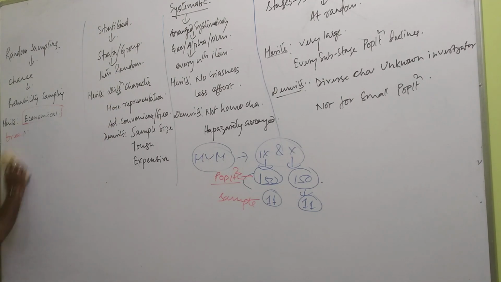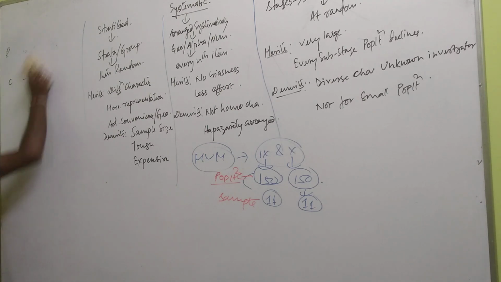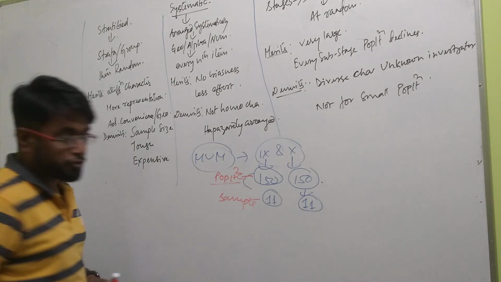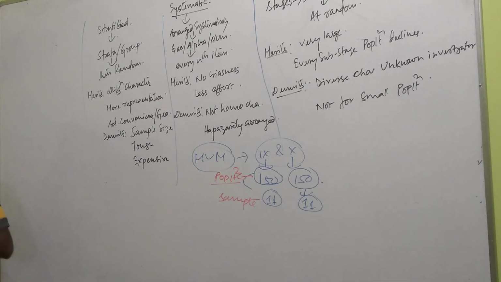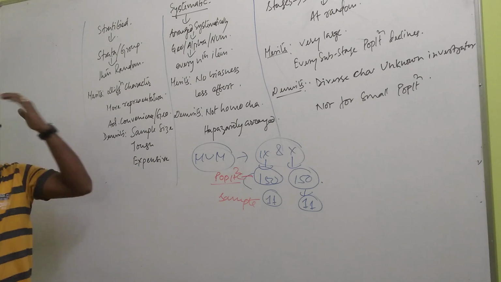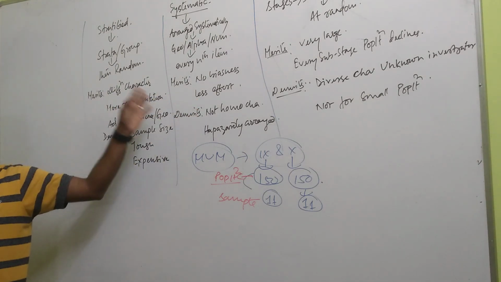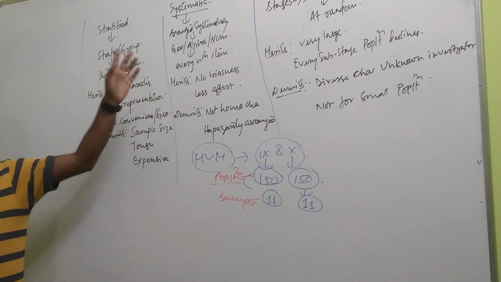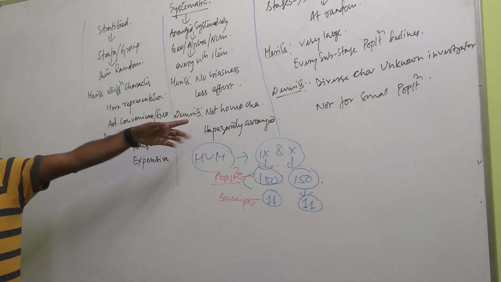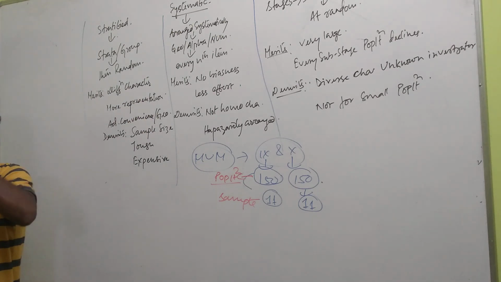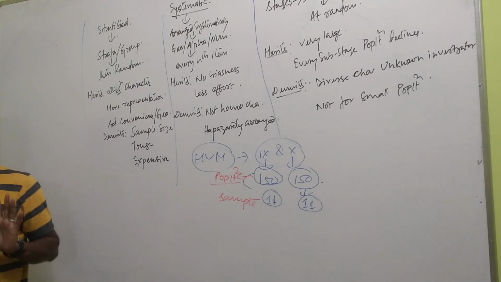What is the second method of sampling? The second method of sampling is called stratified. You have written stratified. Now let us understand. These three methods, stratified, systematic and cluster, are very much similar. One method differs from the other in a minor way. Identify this.